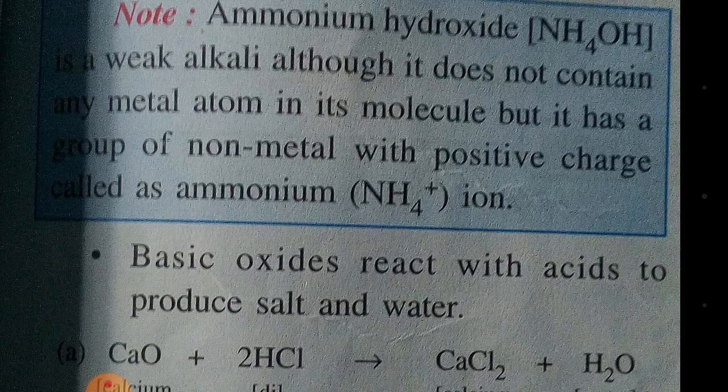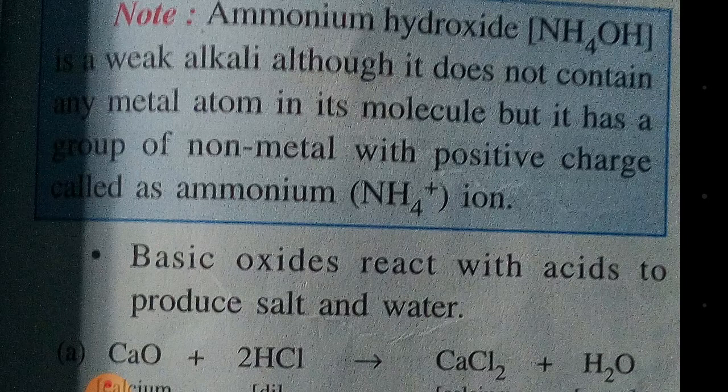So what you need to know now is bases will have positive charge. Cations are bases. So because of this positive charge, being a group of non-metal, NH4 plus ion is alkali.